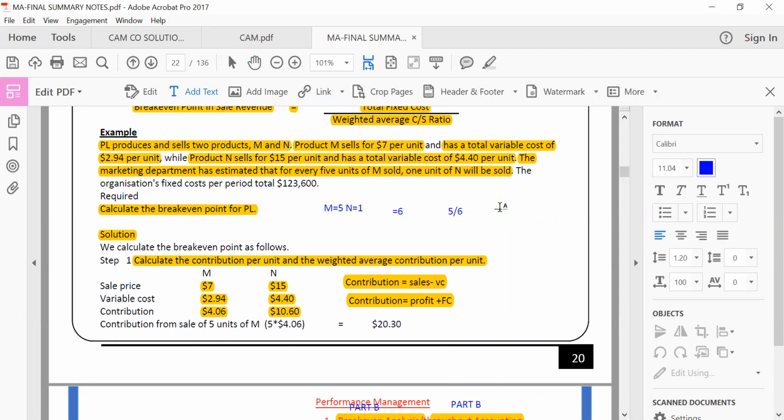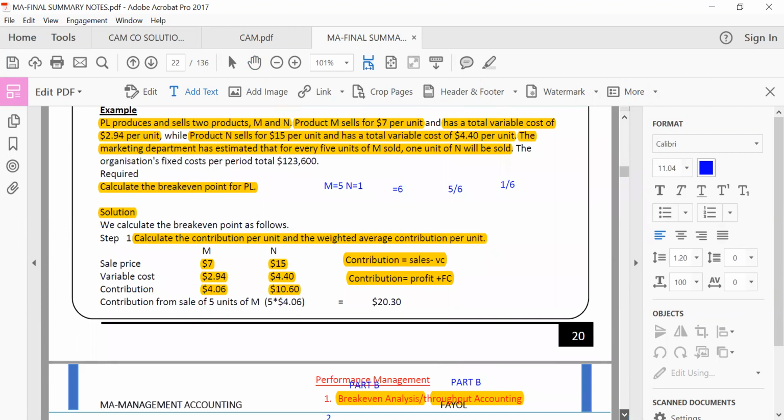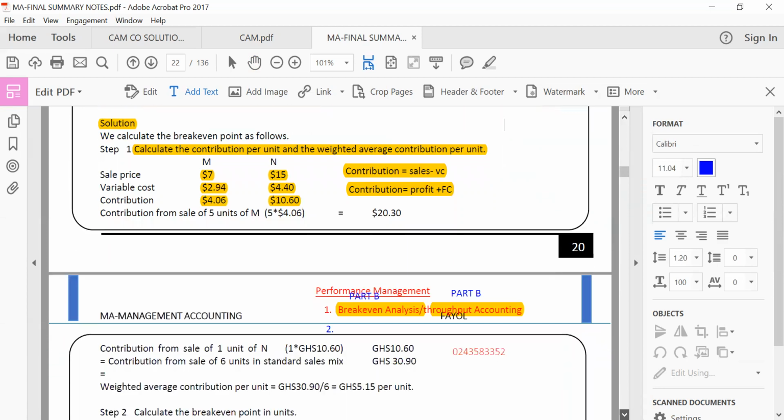And the weighted average for N is going to be 1 over 6. Case close. That's how you find weighted average. You find the total, it's just like normal proportion. M is 5, N is what? N is 1, because they said for every unit of M sold. So when we sell 5 of M, 1 of N is sold. 5 of M, 1 of N. That is it.